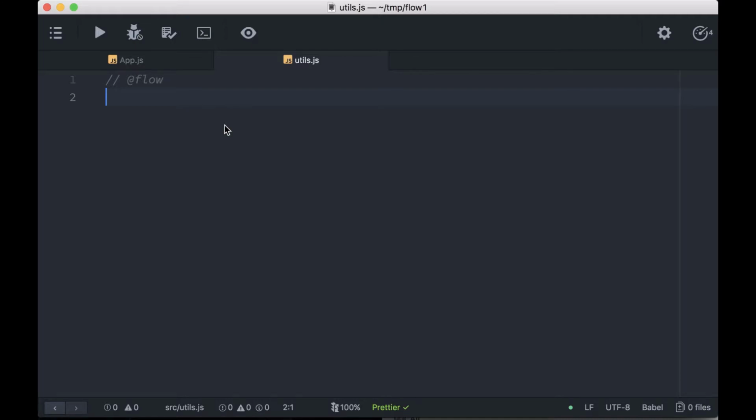Let's import this function into our app.js. Let's create a person that we can greet. Const person equals, the role will be student, the name will be Aaron, and the grade will be an unrealistic 95. Let's greet Aaron. Everything's a-okay. Type safe.